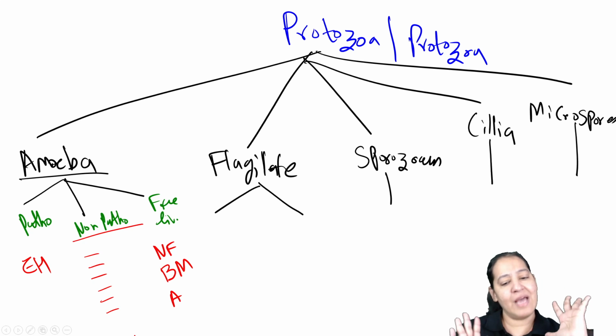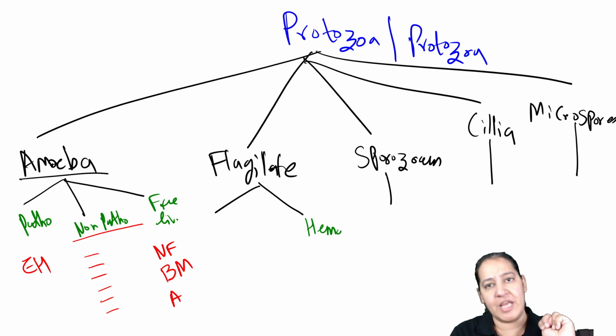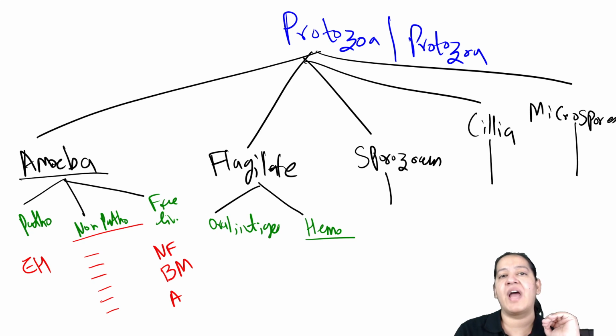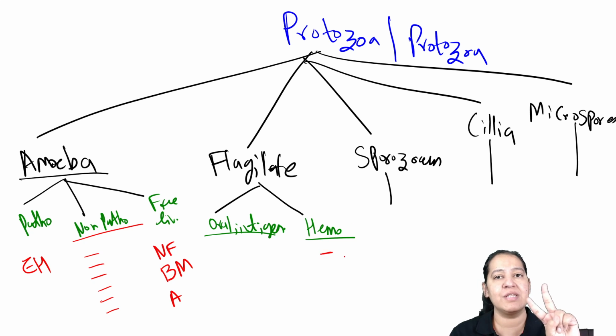So that is about amoeba. Let me move on to flagellates. In flagellates, let's divide into 2 categories. The flagellates which remain in blood are hemoflagellates, and the flagellates which remain in the oral cavity, intestine and genitals. In hemoflagellates we have only 2 options. What are the 2 options?